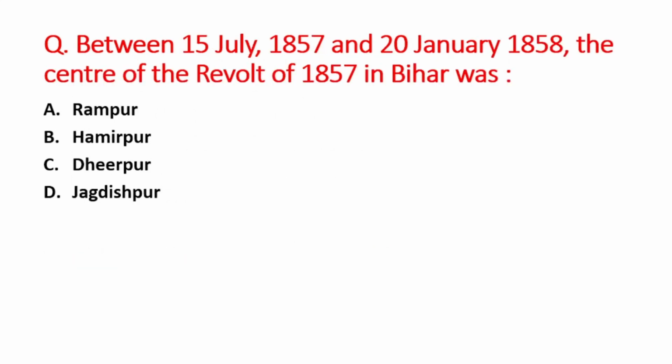Next question is, between 15 July 1857 to 20th January 1858, the center of the revolt of 1857 in Bihar was. A option is Rampur, B is Hamirpur, C is Dhirpur, and D option is Jagdishpur. So right answer is option D, that is Jagdishpur.